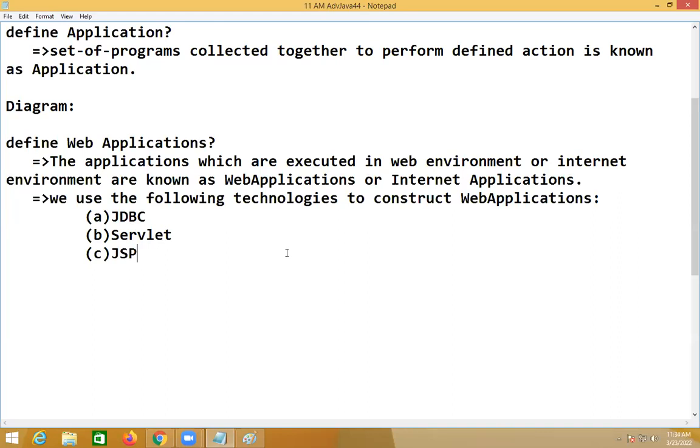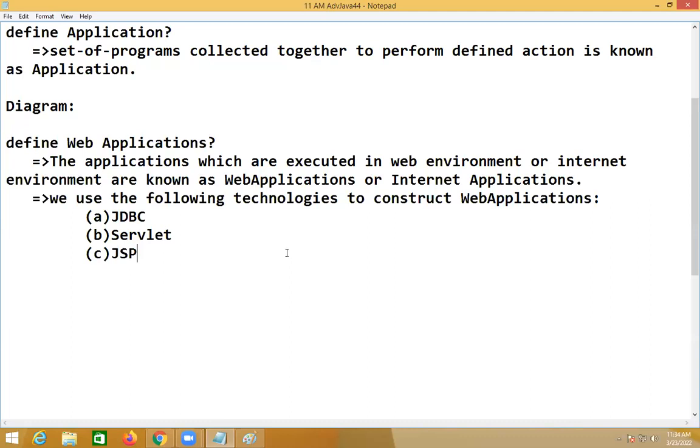We are here in advanced Java to develop applications. Application means grouping the programs to do one action. In the background, whatever knowledge I gained from core Java, I'll apply here: the methods, variables, return type, non-return type, with parameter, without parameter, whatever concepts I learned there.